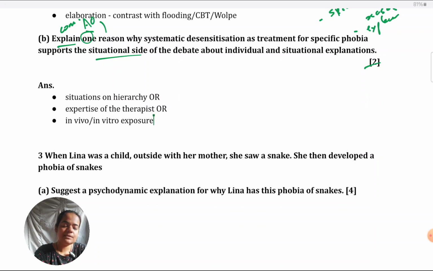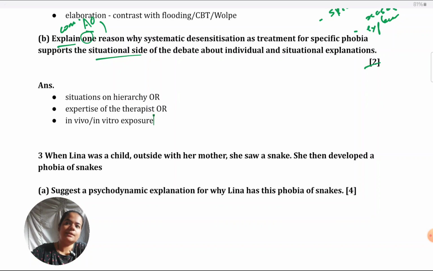So these are some reasons why it could be considered to be situational. Like I told you, when the mark scheme comes out, or perhaps right now also in your mind some other reasons are coming, any reason is good as long as it's logical. These are just suggestions. As long as you explain it correctly, you will get 2 marks.